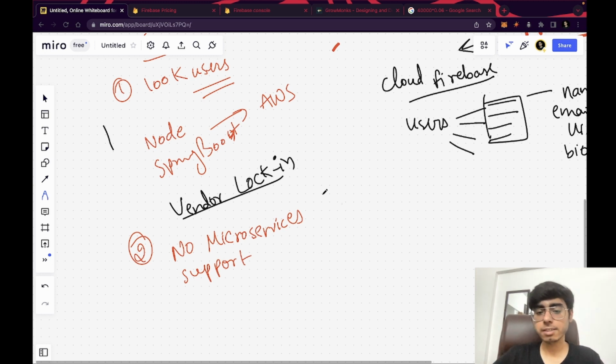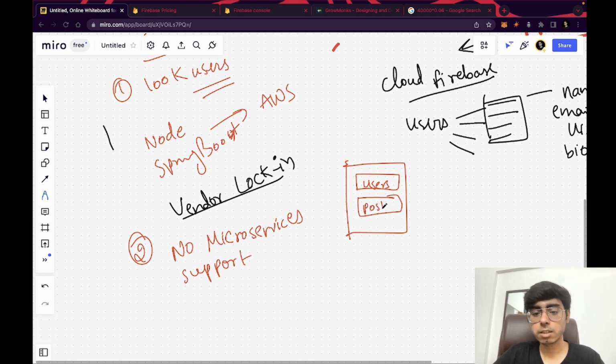Now let's understand microservices. In Firebase, let's say you're working on Firebase or Node.js, Express.js API, then all your things, like let's say this is one service of fetching users, then this is another service of posting, then this is another service of liking, some kind of, these are services, right?